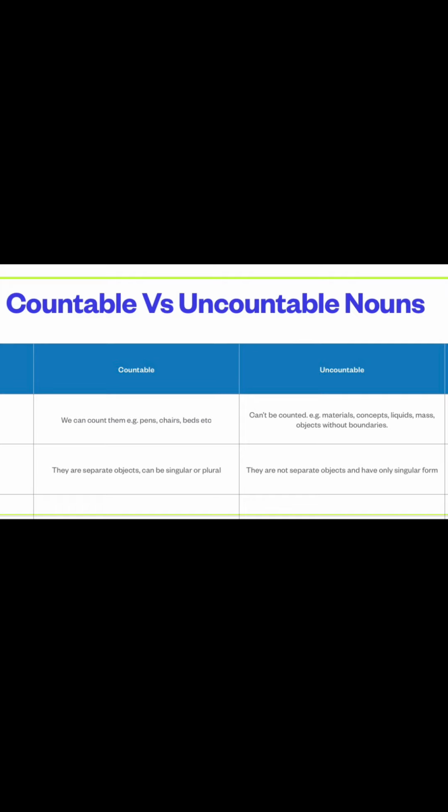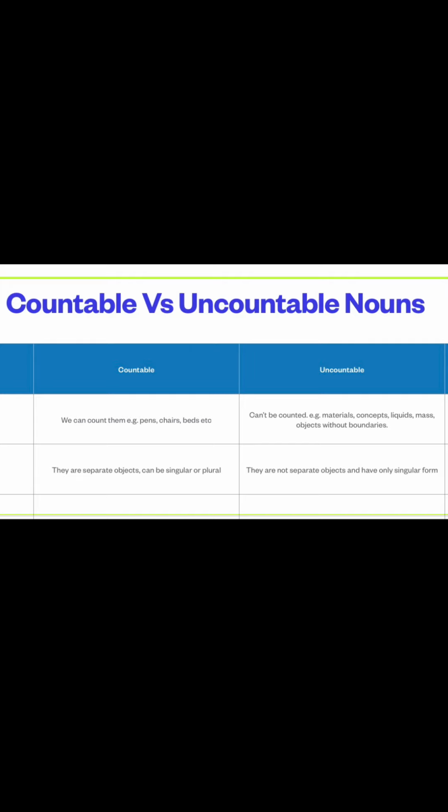The second method of dividing nouns is as countable nouns and the uncountable nouns. The word countable also tells us what it means. Something that you can count, right? And the uncountable, that cannot be counted. Good. So the things that we can count, that's something physical, and it is a separate object, right?